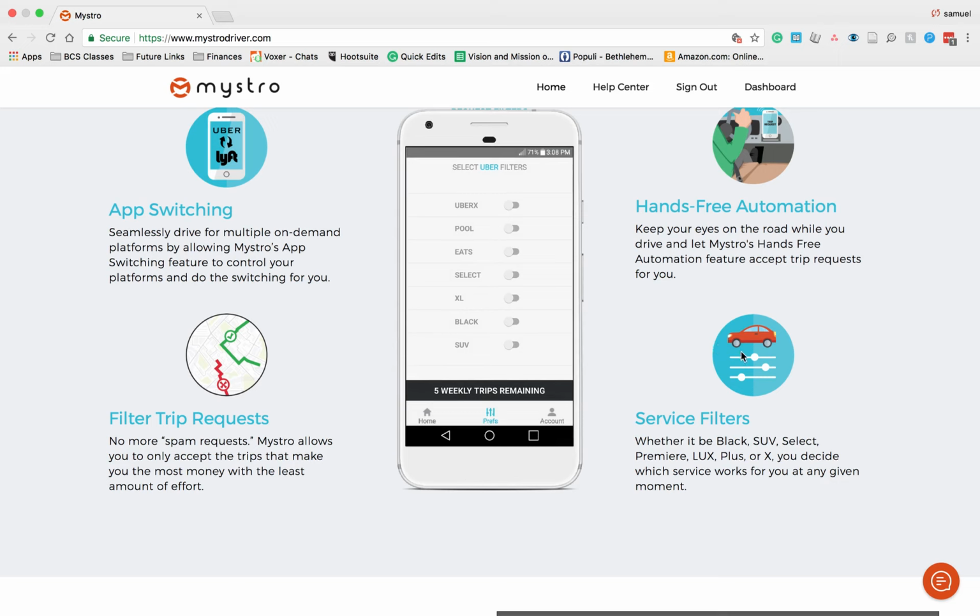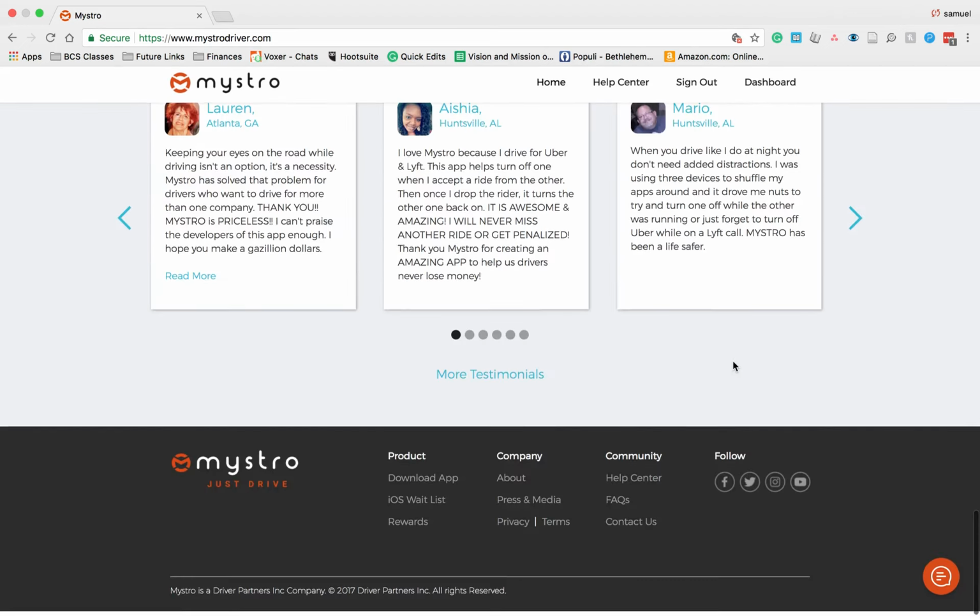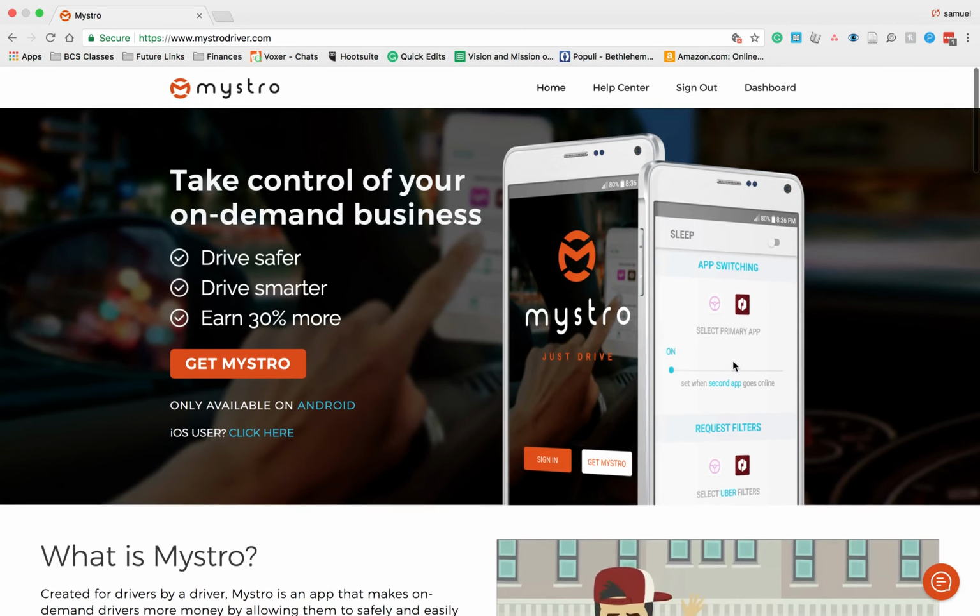You can also filter even more thoroughly, as you can see here. More and more things you can filter. It is a really helpful thing that will filter your rides and help you look at the road. What it will do is help you filter to the ones that only you want. So rather than rejecting or ignoring, it's going to do it for you. And so you can just focus on driving.